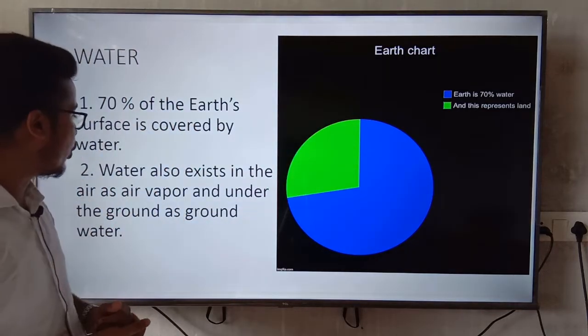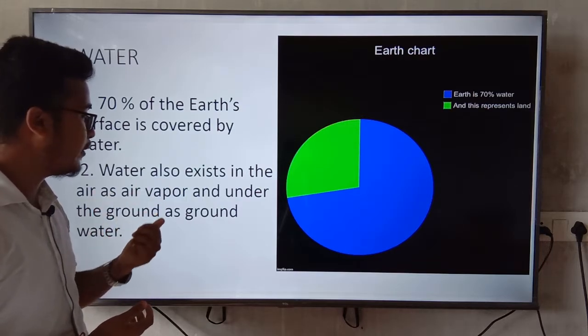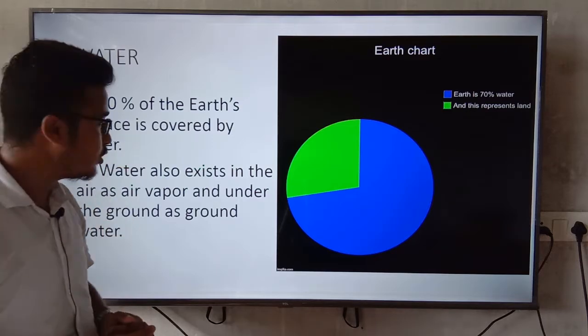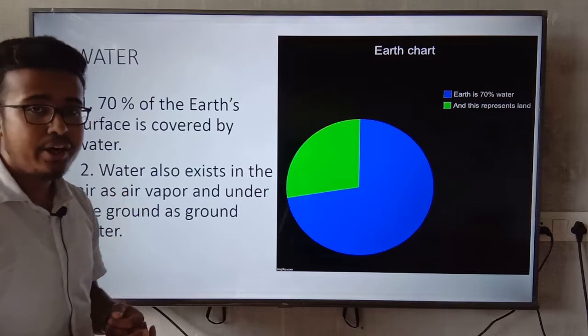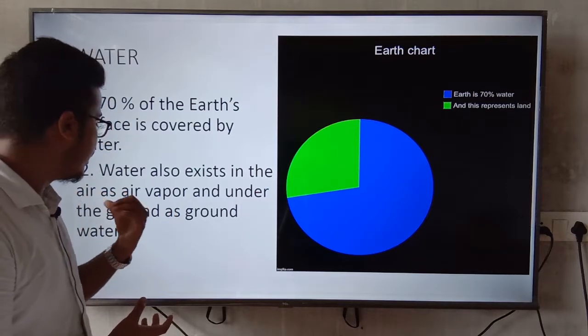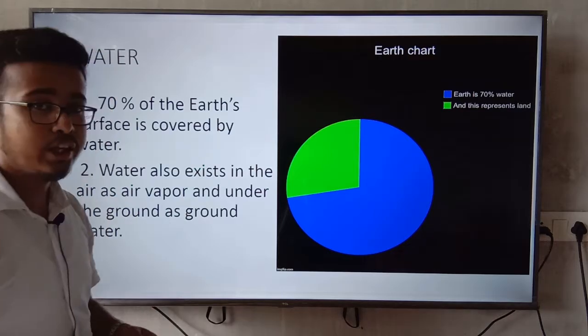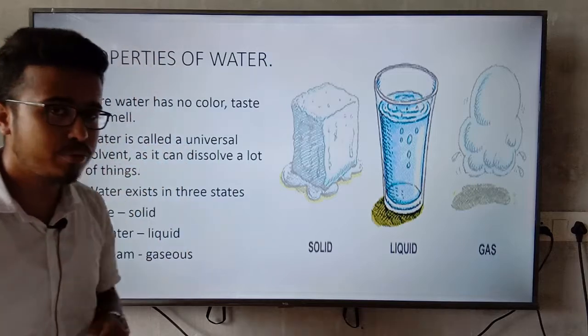Another point: water also exists in the air as water vapor, and under the ground as groundwater. So is this clear?